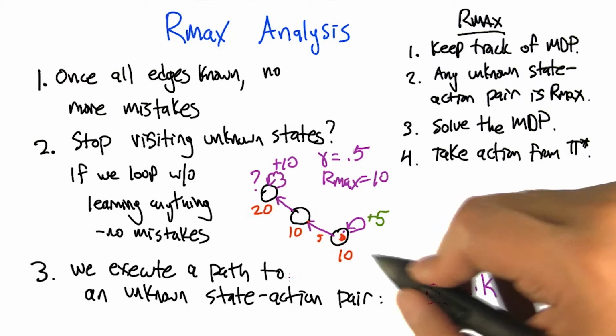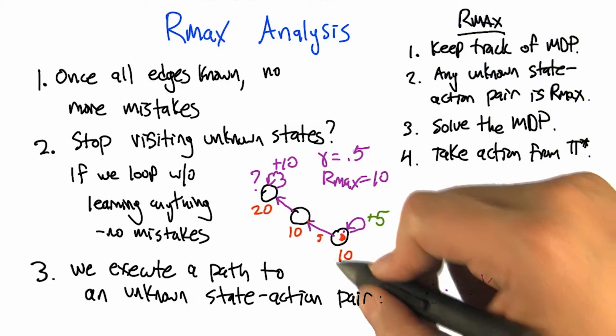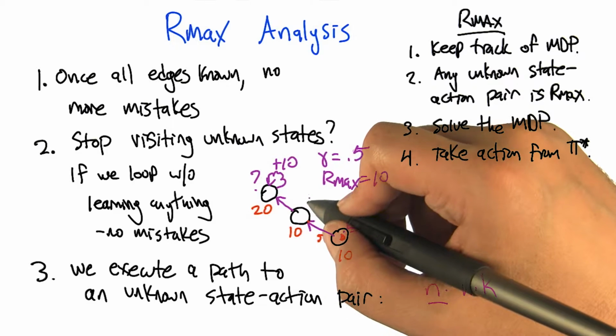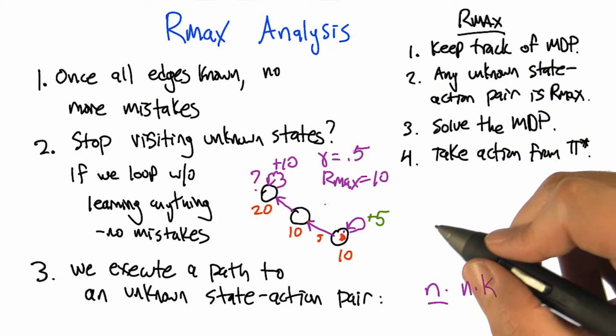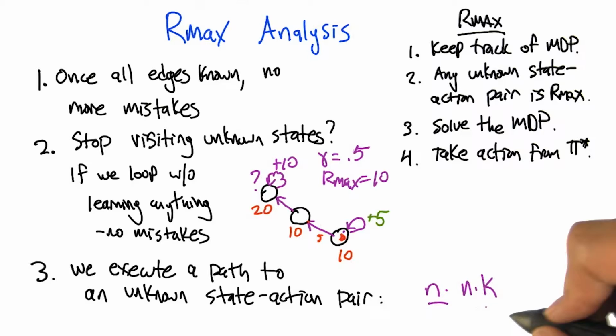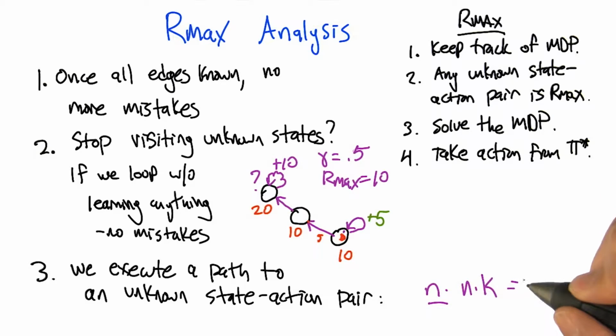Right. So we're exploring the MDP, and each time we visit a state and take an action we haven't taken before, that's going to reduce one from the count. So the largest that count is n times k. And so the total number of mistakes that this algorithm can make is bounded by n squared k. Hey, that's polynomial in n and k. It is, and it also doesn't depend on epsilon, and it also doesn't depend on delta. That's even better. So wait, if it doesn't depend on epsilon and it doesn't depend on delta, then it means it's polynomial in those things. Sure, yes. It's a very simple polynomial in those things. So then we're polynomial in everything.